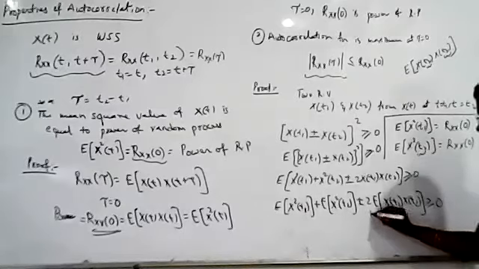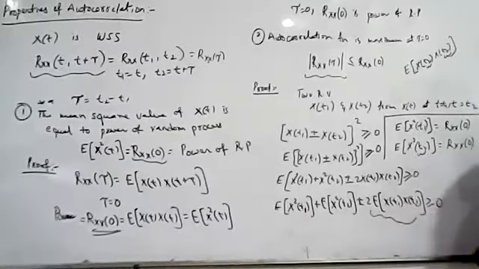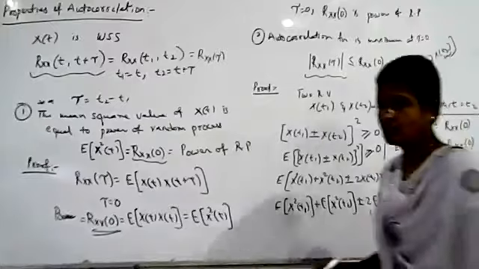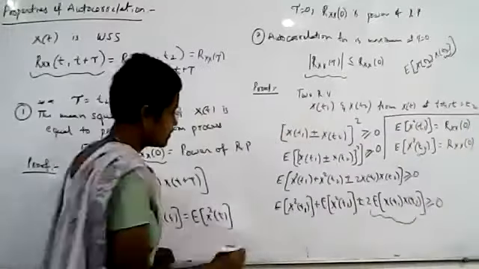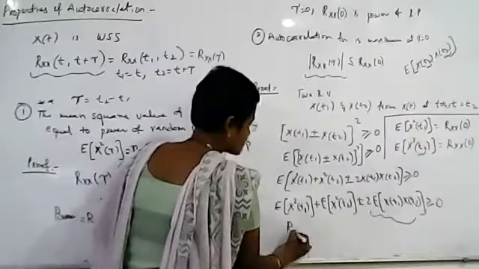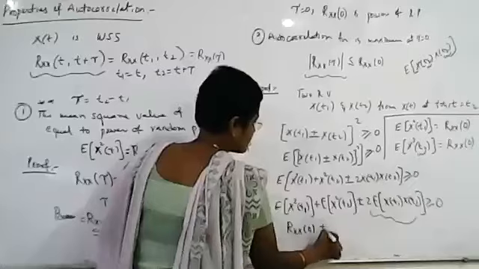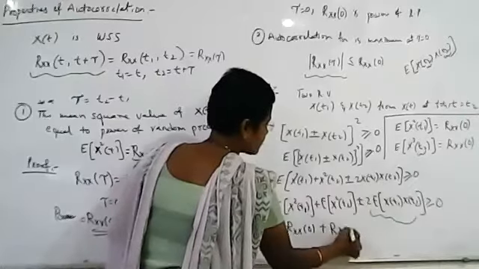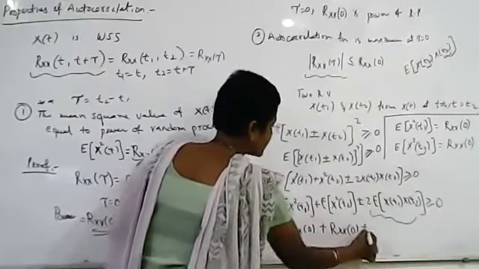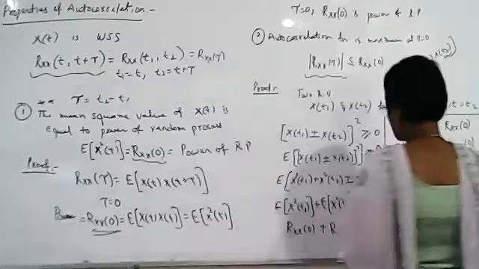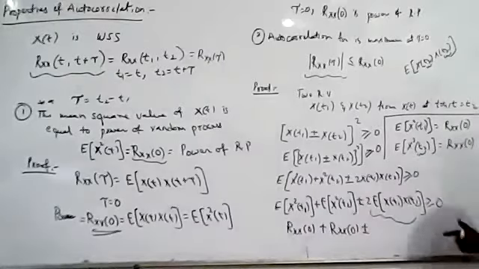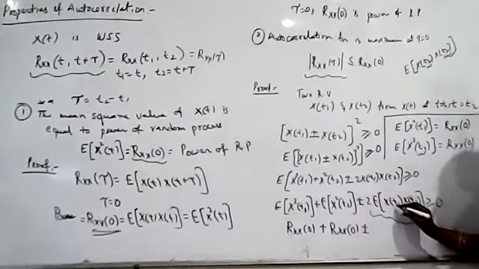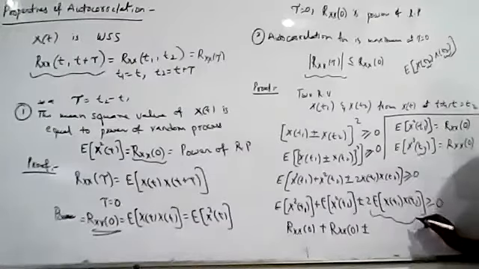Now can you tell me what this is? It is Rxx of 0 plus this is also Rxx of 0, plus or minus, can you tell me what this term is? What is the time difference now? Here it is t1, here it is t2. The time difference is t2 minus t1.